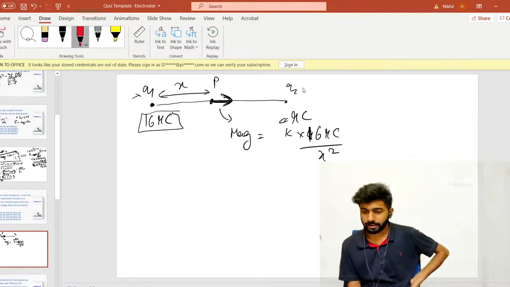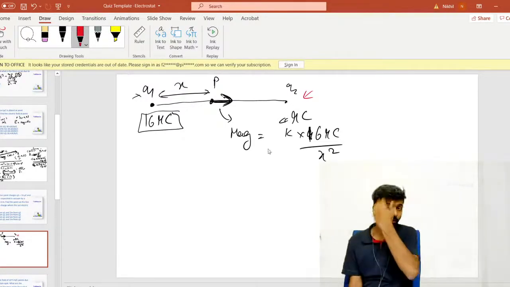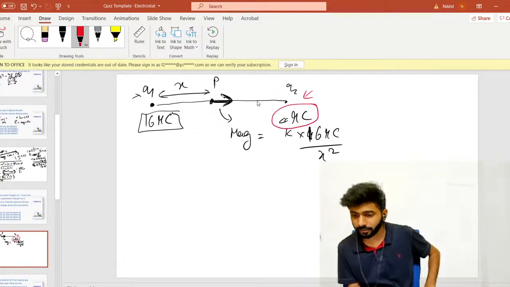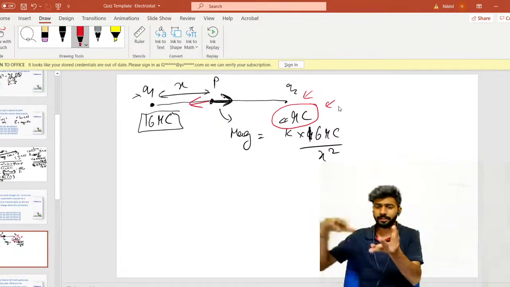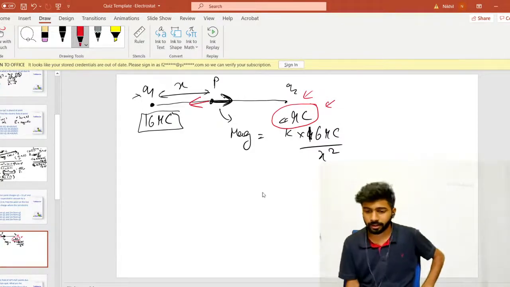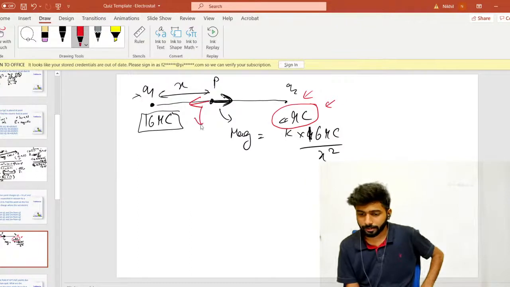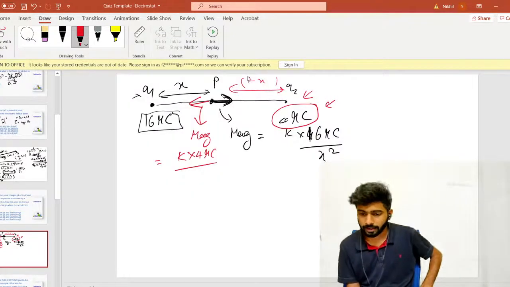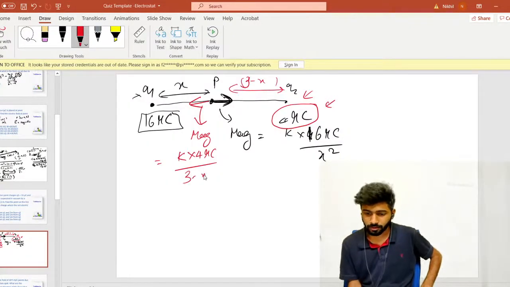Now what I need is the other electric field due to Q2. Because this is 4 microcoulomb, again positive, this electric field will point away from this charge, right? Whenever your charge is positive, electric field will point away. What is the magnitude of this one? K into 4 microcoulomb by, what is this distance now? What is the distance between these two guys? Oh, 3. So 3 minus x. This is 3 minus x whole square.